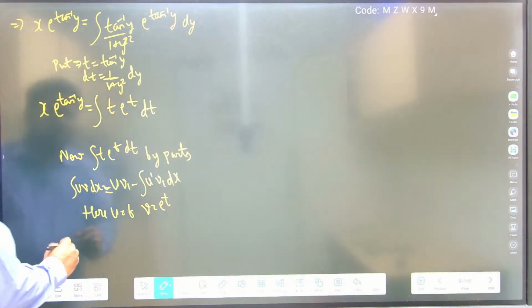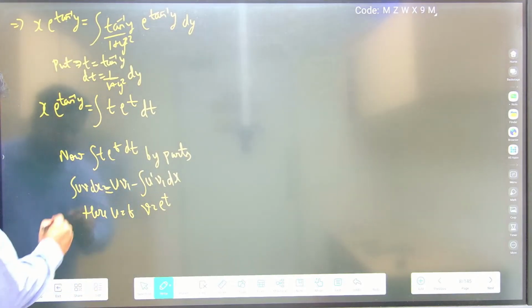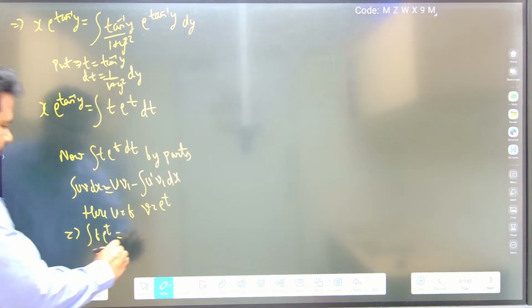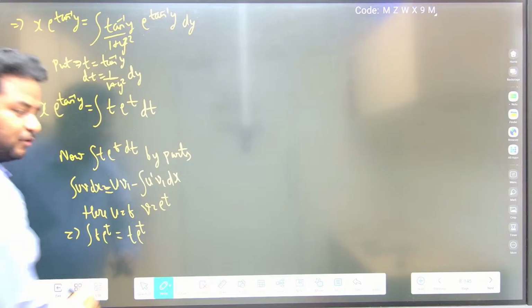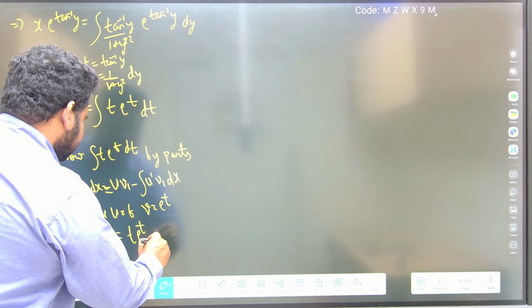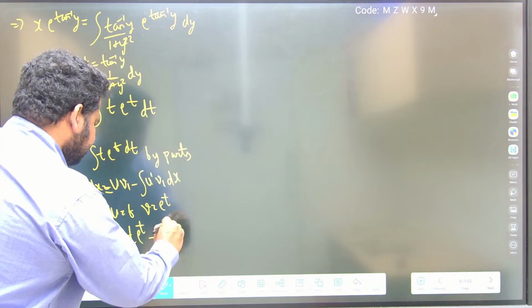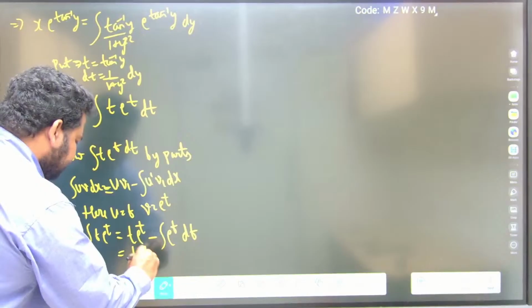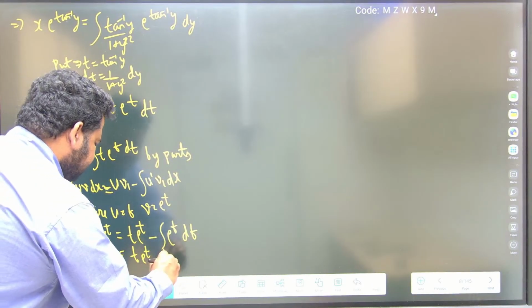Now this will become what? This implies integral of t into e power t will be equal to t into e power t, because integral of e power t is e power t only, minus derivative of t, which is 1 only, so 1 into e power t dt. So that will be equal to t into e power t minus e power t plus c.